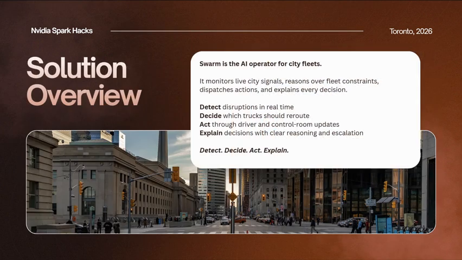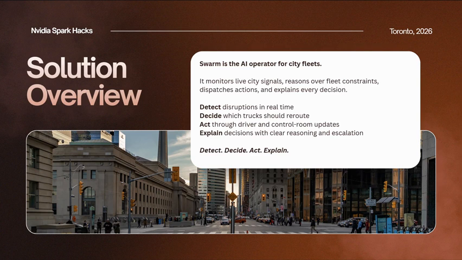Swarm is not just a dashboard, it's a background operations agent. It receives city data, understands the current fleet state, evaluates real-time events, and makes operational decisions. If the situation is too uncertain or requires human judgment, Swarm escalates the decision to an operator through a human intervention interface. For this hackathon, we use the Open City of Toronto data, including waste collection schedules, service zones, population distribution, road data, and 311 service requests.